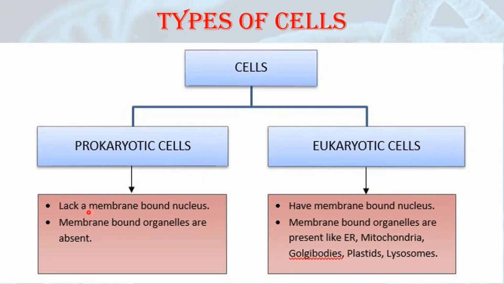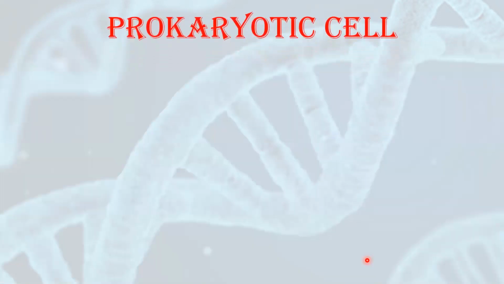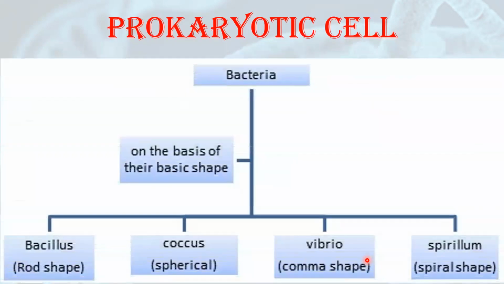Let us see the points. Prokaryotic cells lack a membrane bound nucleus. That means a nucleus is present, but it is not well developed and it does not have a membrane. Whereas in eukaryotic cells, a membrane bound nucleus is present. Prokaryotic cells also lack all the membrane bound organelles, whereas eukaryotic cells have membrane bound organelles like endoplasmic reticulum, mitochondria, Golgi bodies, plastids, and lysosomes. Here in this video, we are going to deal with prokaryotic cells.